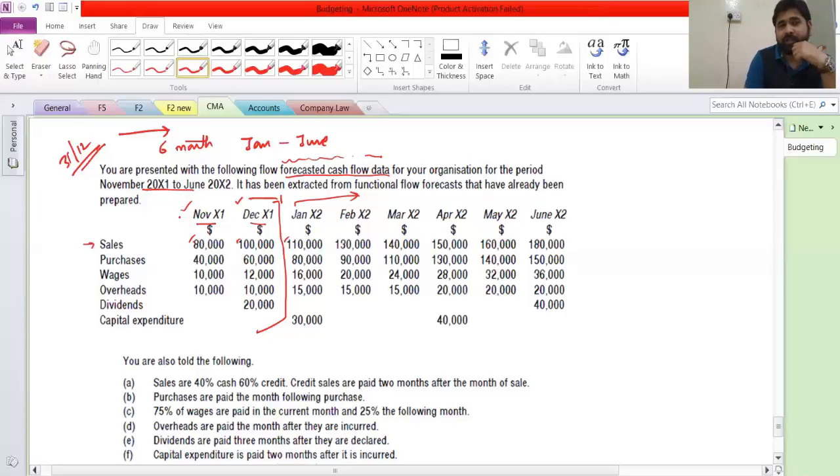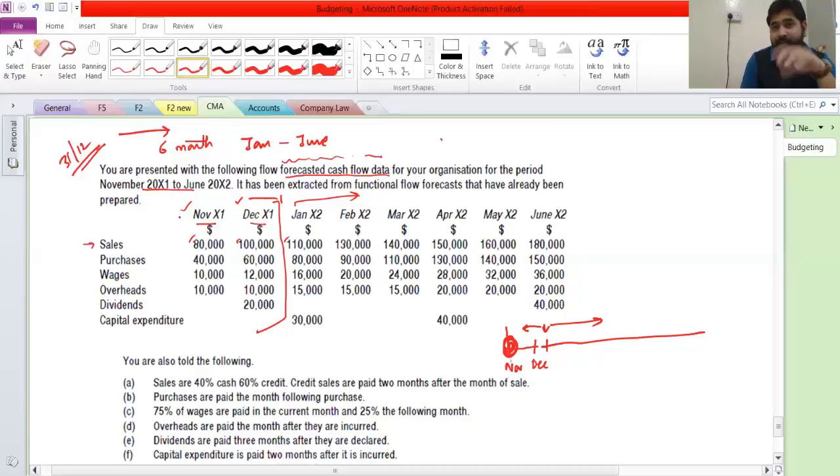So that makes you feel that this whole thing is forecasted. Now pay attention to this. If I am saying that you are standing at this point, this is not forecast, this is before cast. This will be forecast. So there is no point standing here and forecasting what had happened in December and November. If you are saying forecasted, then that means I am standing here, and then this whole thing will fall apart. Nothing will work.